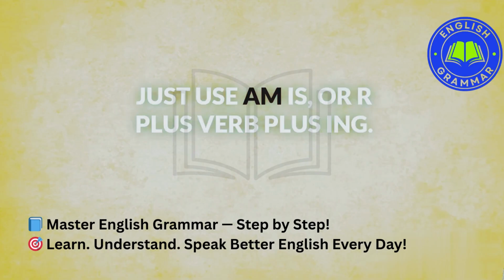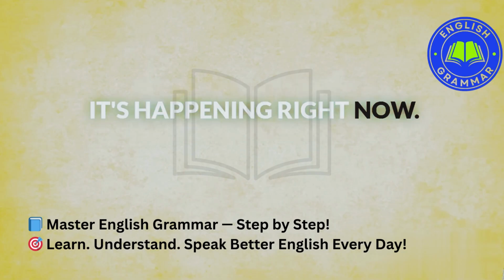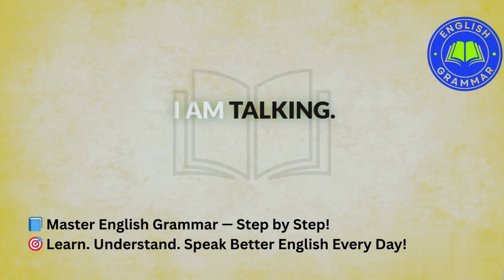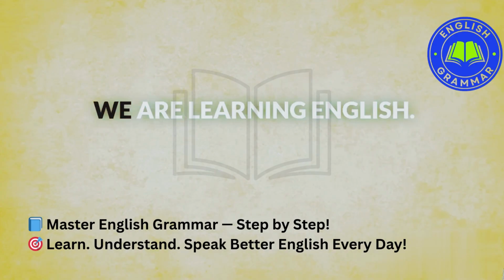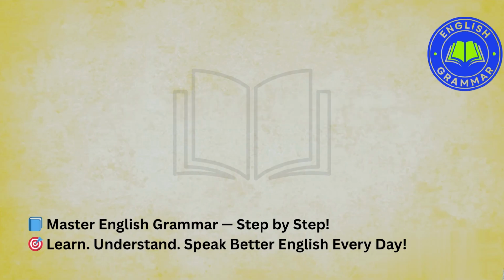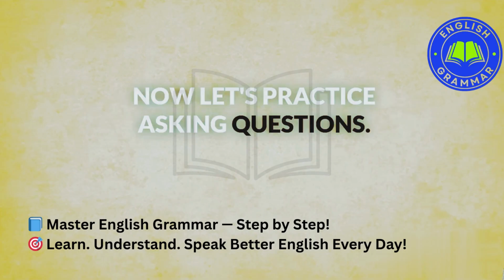Just use am, is, or are, plus verb, plus ing. It's happening right now. I am talking. She is playing. We are learning English. Now let's practice asking questions.